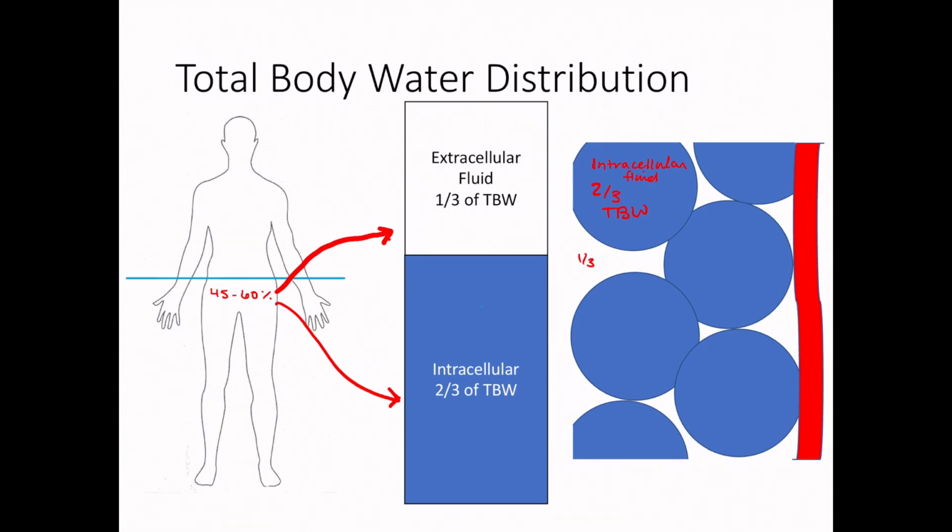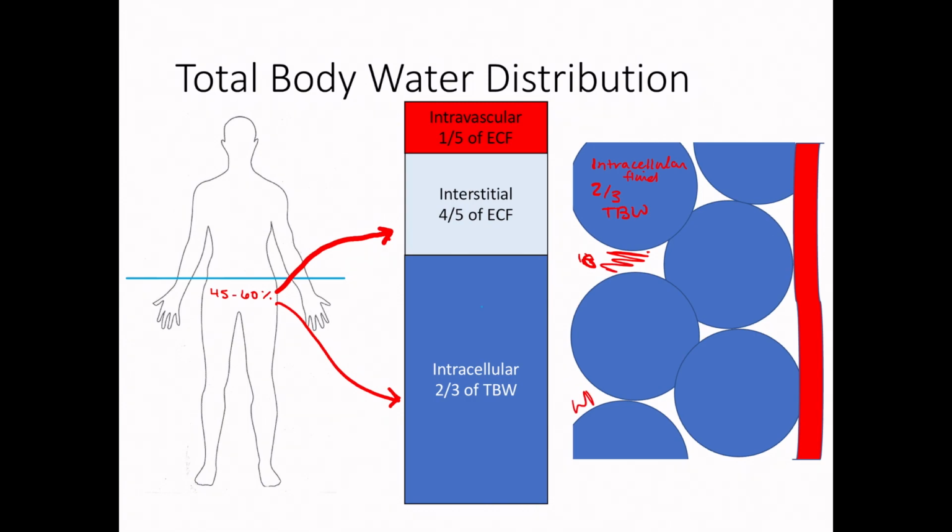Now that extracellular fluid can actually be divided into a couple different sections. Number one, you have your interstitial fluid, and then you have your intravascular fluid. Interstitial fluid would be the fluid that's in between the cells, and that's about 4/5 of this area.